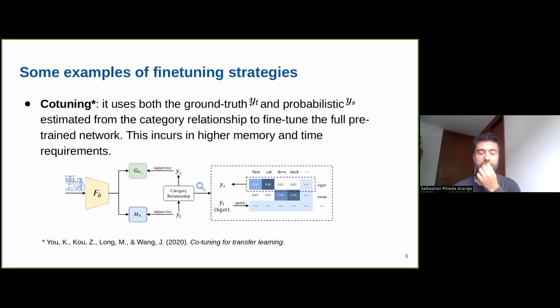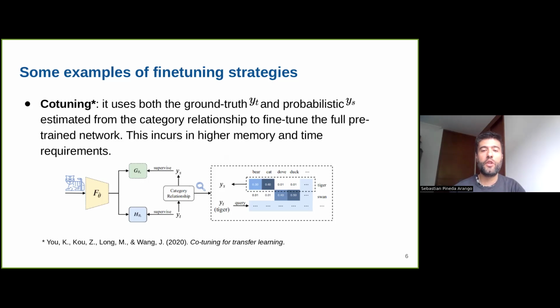This is a very interesting strategy where they create two linear heads. One head outputs the target class. So we have the target task, and the target task has target classes, and this head H will output those. But it turns out that we can also use another label. They take the label of the target class, let's say it's tiger, and they translate this class into a combination of classes from the pre-trained or source task.